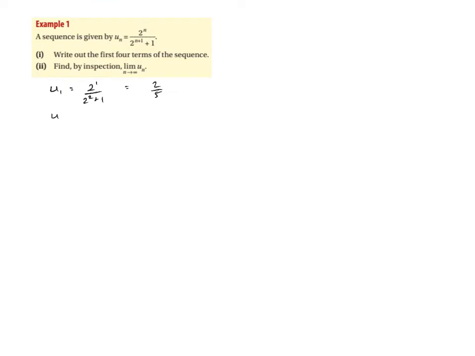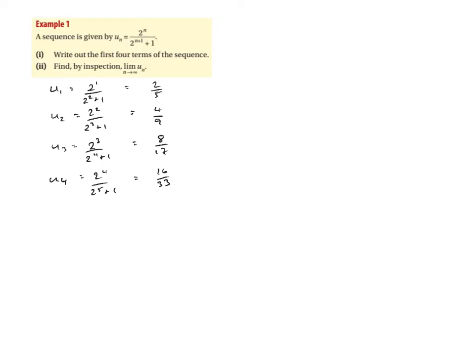We've got u2 equal to 2 squared over 2 cubed plus 1, which is equal to, 2 squared is 4, 2 cubed is 8, so we've got 4/9. The next one, u3, is equal to 2 cubed over 2 to the 4 plus 1, which is equal to 8 over 16 plus 1, which is 17. u4 is equal to 2 to the power of 4 over 2 to the power of 5 plus 1, which is 16 over 33.